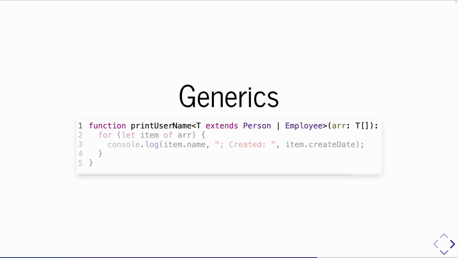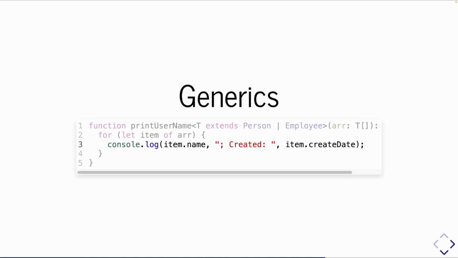You can also narrow down the types that are allowed to be passed in by using that extends keyword. So here I'm using extends, and I'm passing in a union, person or employee. In other words, printUsername of type T, where T extends person or employee. You can only give a person or employee as type T. And again, remember what that union type means.